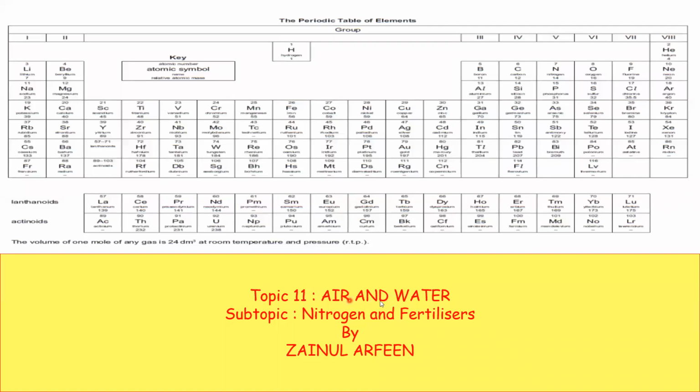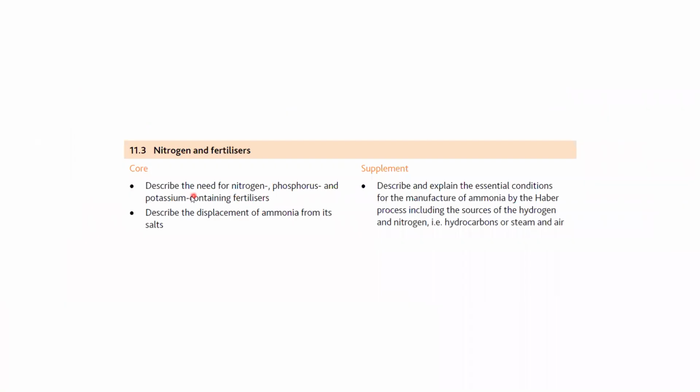So the last part of this topic, air and water, is about nitrogen and fertilizers. You should be able to describe the need of nitrogen, phosphorus, and potassium containing fertilizers.